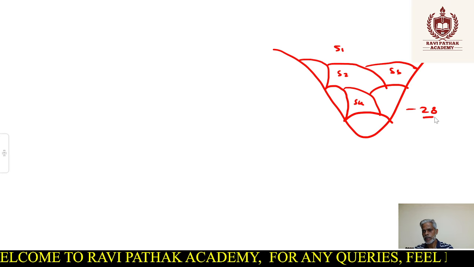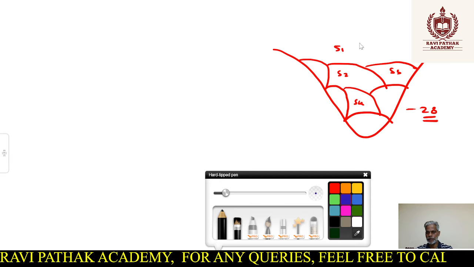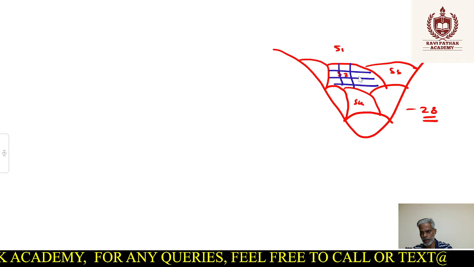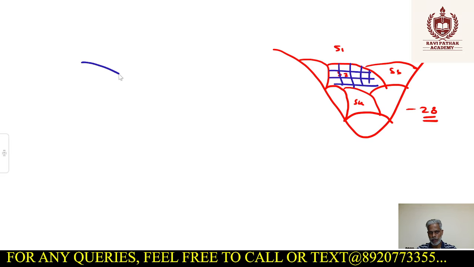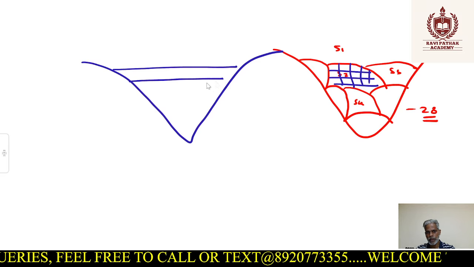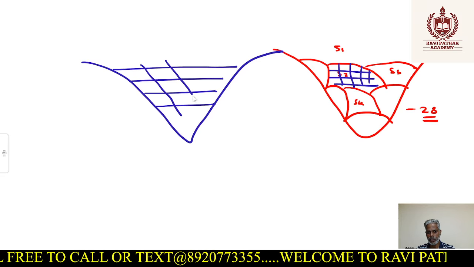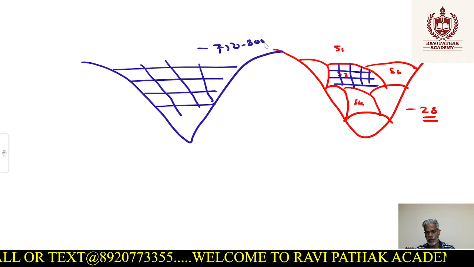Further, each state is divided into districts, so each state has some districts. That means if we simplify, the whole country is divided into districts, roughly 750 to 800 districts in India.